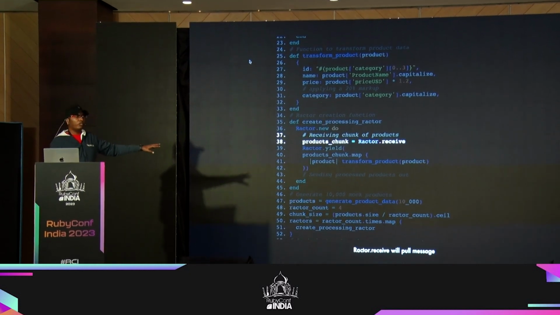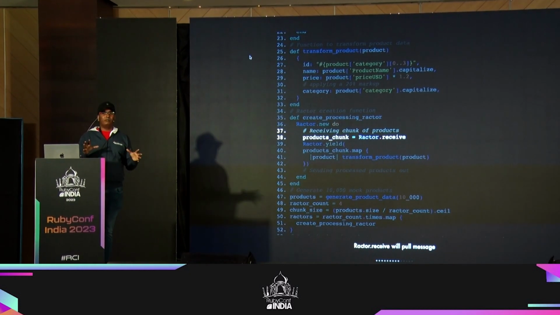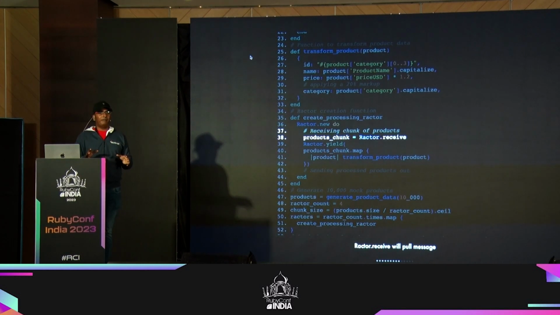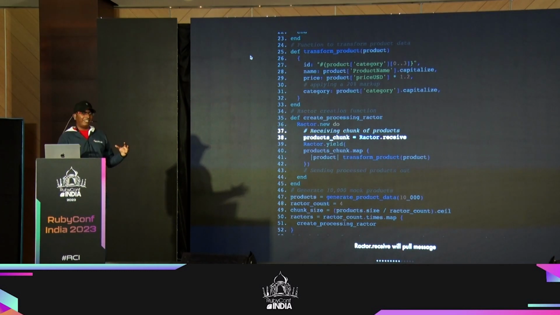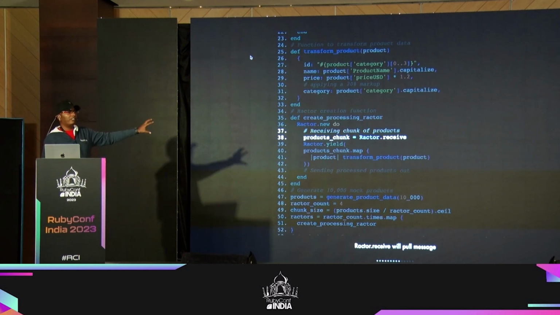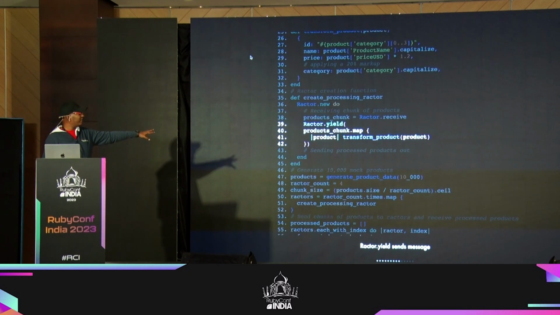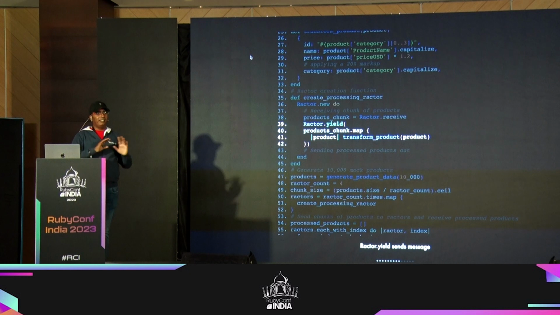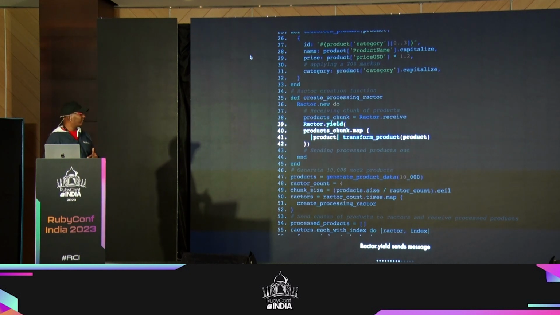So here, I'm going to create like 10,000 odd products, and then we are going to divide them into chunks of products, because I have, let's say, 4 cores. I want to create 4 different Ractors to process simultaneously. So I have to divide those 10,000 products among 4 Ractors, right? I'm going to divide that into small chunks, and we are going to send that from outside, not within here. So this Ractor function will be able to receive that from the outside and process it. After processing, it will be able to yield the result back out, right? So I can print it somewhere or store it somewhere using a DB call. Yeah, that is what I'm doing here.